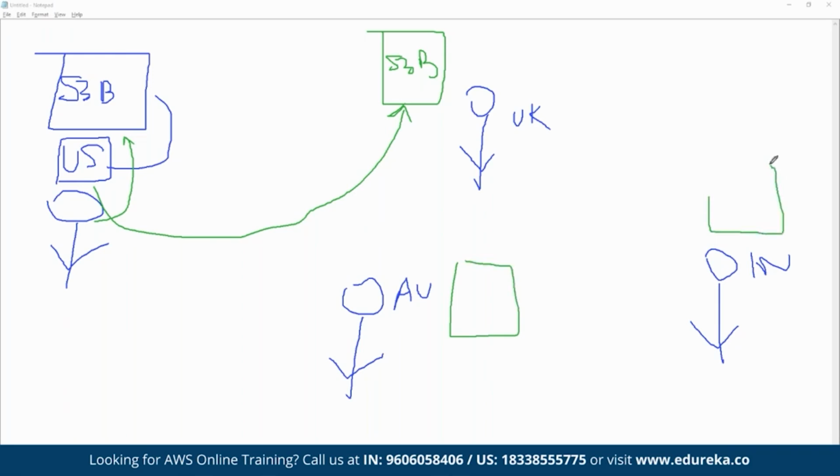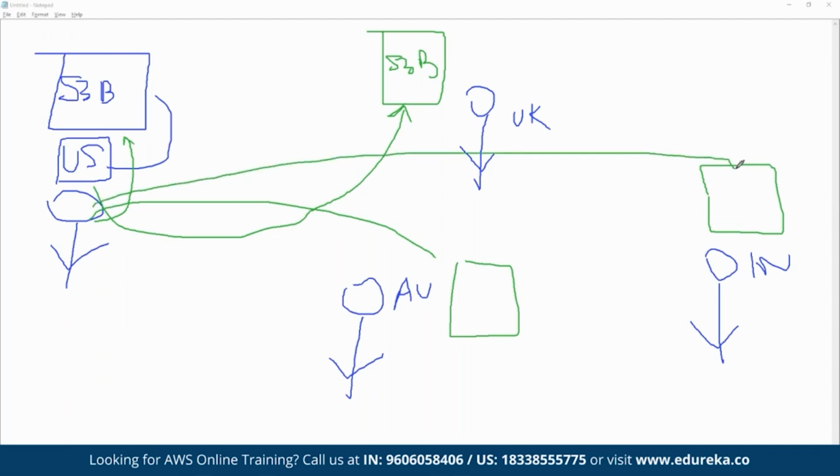Although they can access multiple regions, for example US can also access the bucket for Australia or for India, the performance will be much lower compared to accessing data in their own region. So we have to make sure that we create the bucket in the region closest to our users, so that they can have better performance.